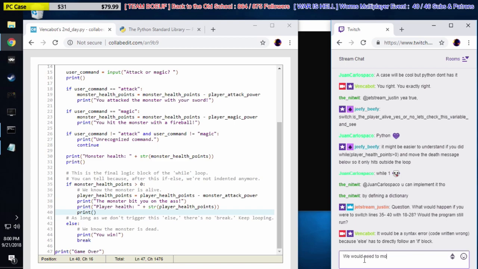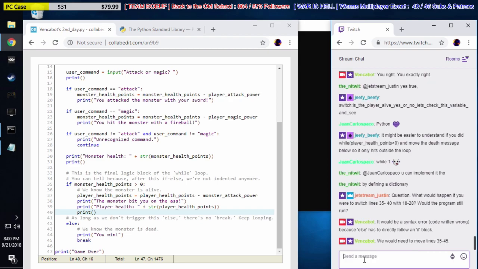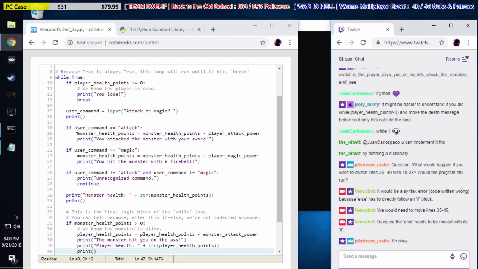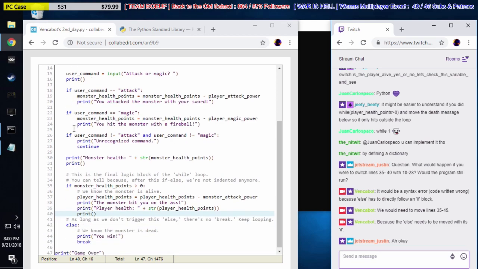We would need to move lines 35 through 45 because the else needs to be moved with its if. But I think what Justin's saying is that we could do that. Let's see, 18 through 35 up here. I mean, yeah, there's no reason. But you're right.